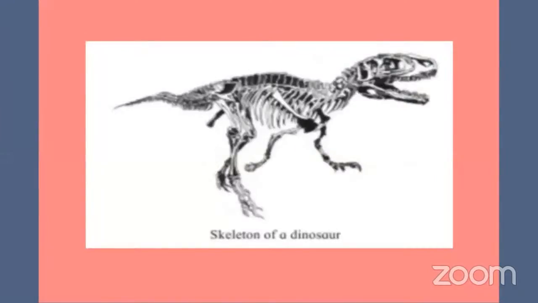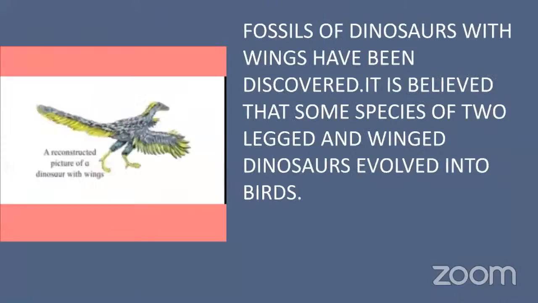And how did we come to know about this animal, that they were there? Because some scientists, some people, found the skeleton of a dinosaur. When they dug under the soil, under the earth, they found the skeleton of a dinosaur. This dinosaur skeleton was very huge, very big. So you can make out that the animal was very huge, enormous.